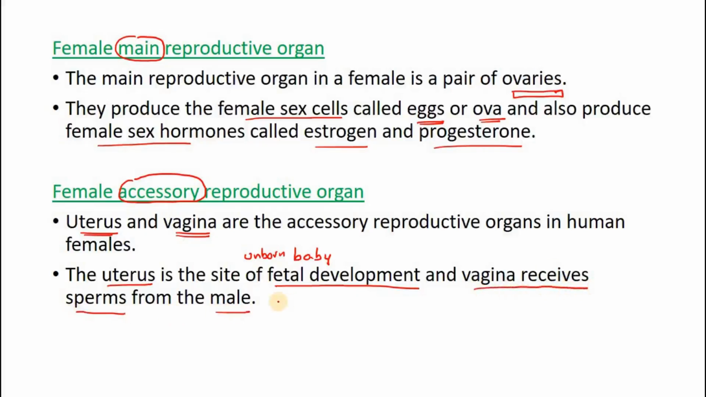So male, I told you, has the reproductive organ, the organ which makes the sperm, the testis, and all the other organs, including the glands and the penis, which delivers the sperm outside the male body. While in female, the vagina receives the sperm.